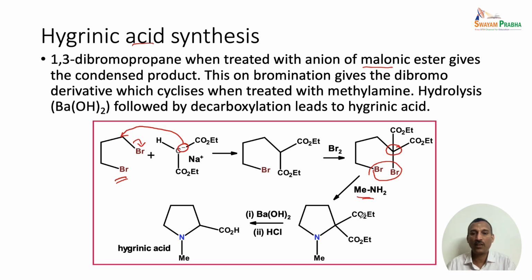This diester is treated with barium hydroxide, which leads to the dicarboxylic acid, and that dicarboxylic acid on heating very readily loses one of the CO2 groups to give the hygrinic acid. From this structure we can see that the carboxylic acid unit is present at the 2nd position. This is how we can confirm the structure of hygrinic acid.